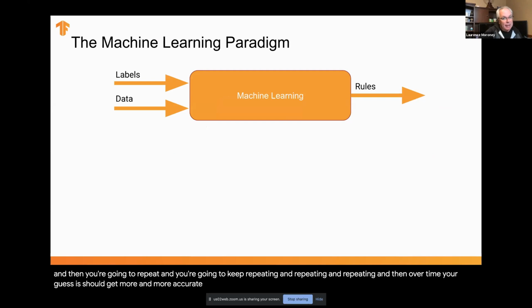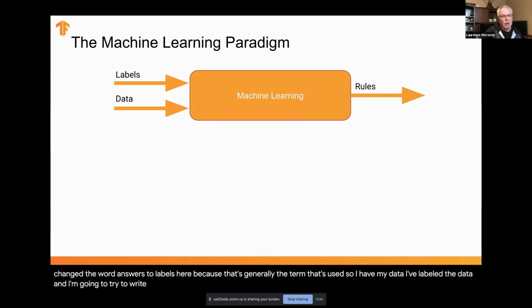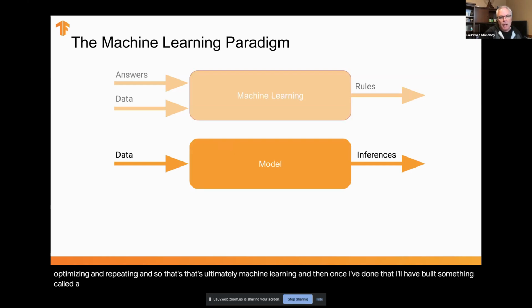So if I go back to this diagram and think about it in those terms, I've just changed the word answers to labels here because that's generally the term that's used. So I have my data, I've labeled the data, and I'm going to try to write some code to do the loop that I spoke about earlier on: making a guess, measuring the guess, optimizing and repeating. And so that's ultimately machine learning. And then once I've done that, I'll have built something called a model. And then in the future, I can pass data into the model, and that model will give me inferences out. And that's the kind of thing that's happening with the captions at the bottom of the screen now.